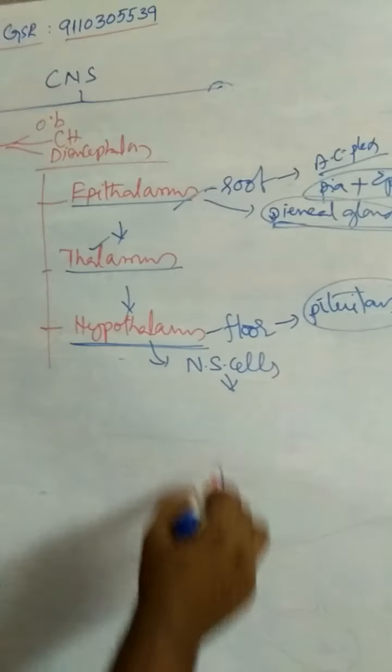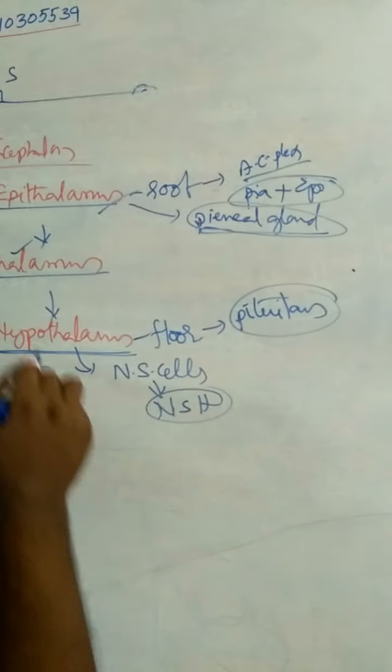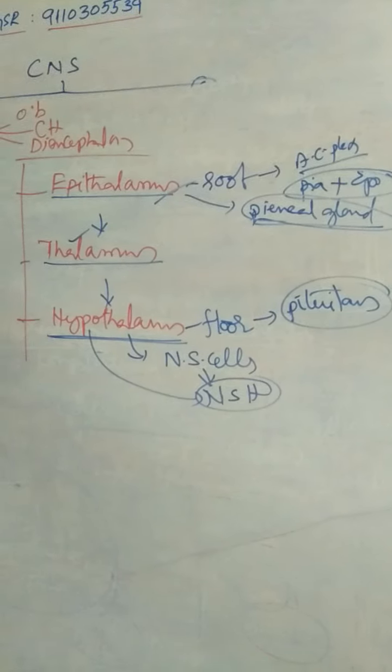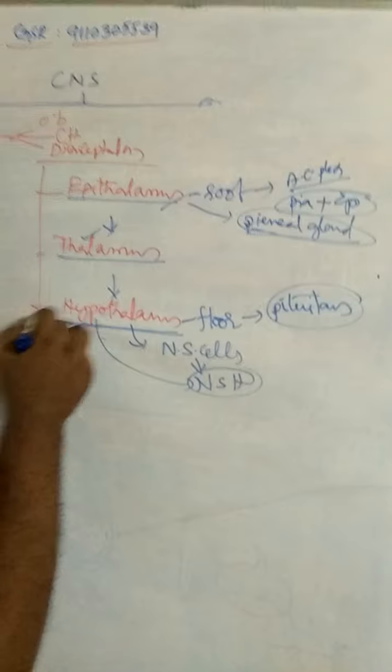These neurosecretory cells secrete neurosecretory hormones or hypothalamic hormones. That is about the hypothalamus.